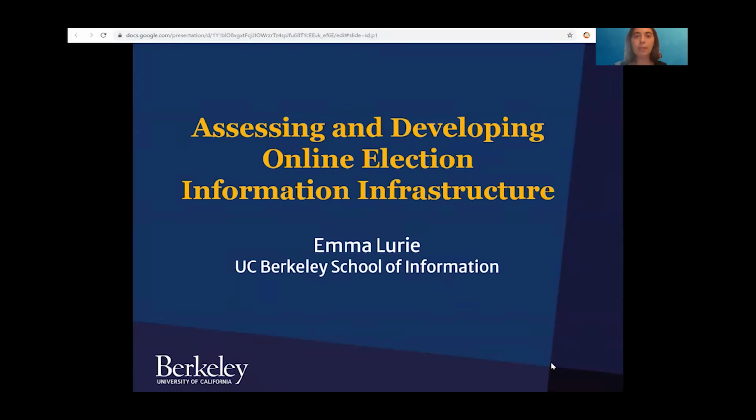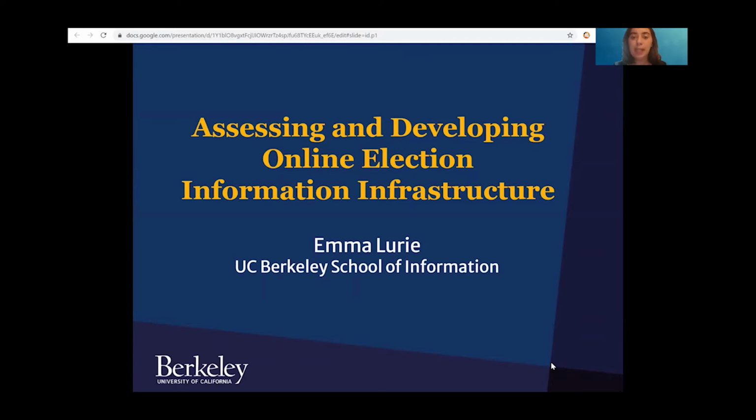Today I'm going to be sharing some of the high-level takeaways from my CLTC-funded research assessing and developing the online election information infrastructure. From directions to polling places to information about candidates' positions, the public relies on technology platforms like Google and Facebook to help navigate political participation. As a result, technology platforms are increasingly entangling themselves with the existing online election information infrastructure like Ballotpedia, a Secretary of State's website, news outlets, and local endorsements.